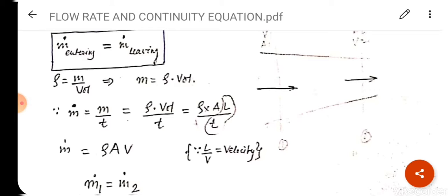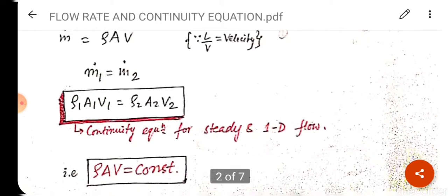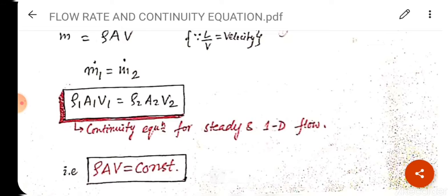Here mass is conserved, so we can write m dot 1, which is the mass passing through at section 1, is equal to m dot 2, which is the mass passing through at section 2. So putting the value of m dot 1 and m dot 2 in this equation, I have rho 1 A1 V1 is equal to rho 2 A2 V2.